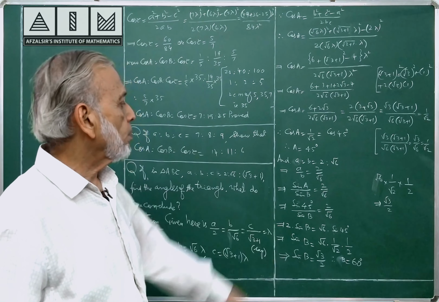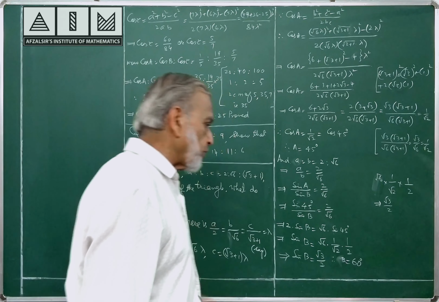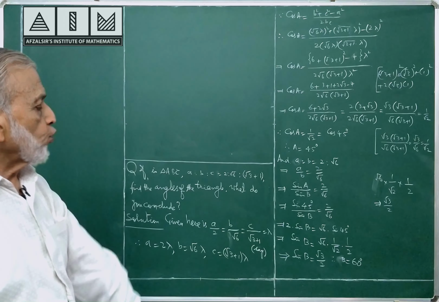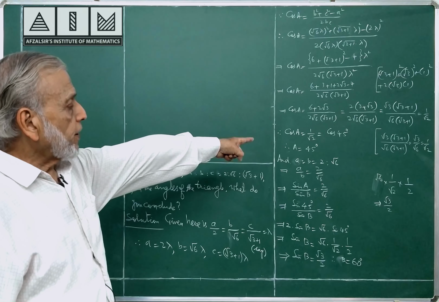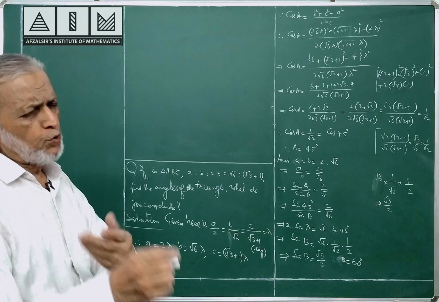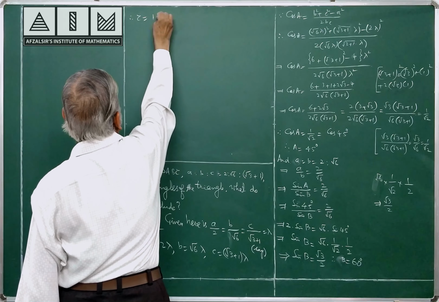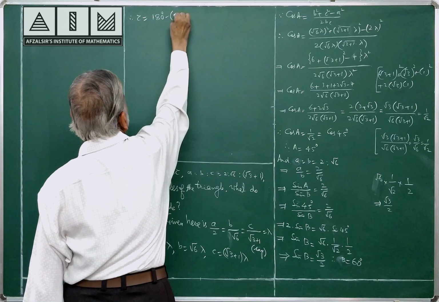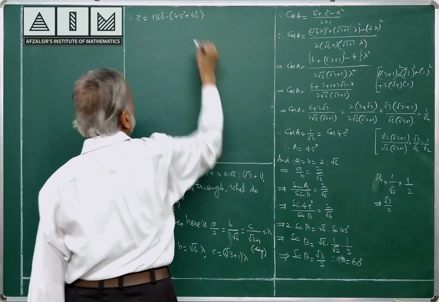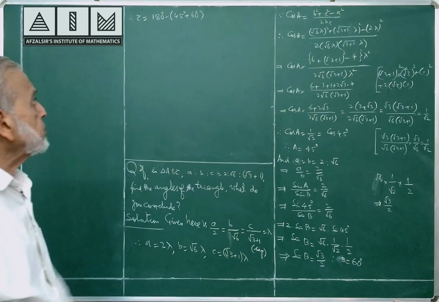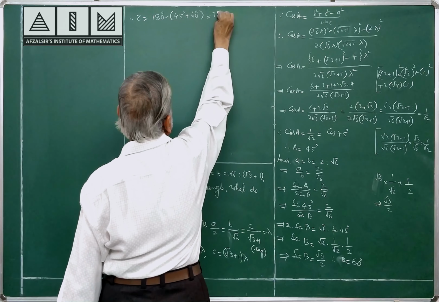See the work. A is equal to 45, you have found out. B is equal to 60 degrees. C we are going to find out. Sin B is equal to root 3 by 2, sin 60 is root 3 by 2, hence B is equal to 60 degrees. We have found out the angles, A is equal to 45, B is equal to 60. Now you need not use any formula, please see. Angle C is equal to 180 degrees minus (45 plus 60). Sum of three angles of a triangle is equal to 180. 180 minus (45 plus 60) comes to, see here, this is 105, so 75 degrees.